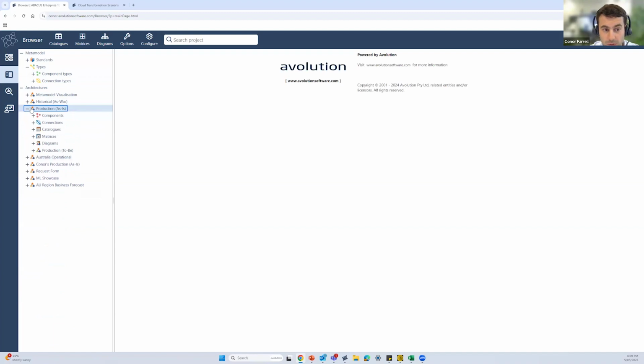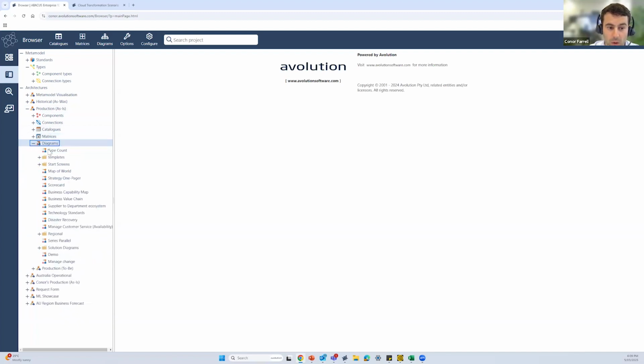Some of the most popular versions of these might be our production as-is, or maybe our current state. Once we have that created, then we can start to get an idea of our future state. That is something we're going to focus on throughout today's session. I've mentioned we would look at creating our components and our connections. We've had a quick look at our catalogs. We can look at including our matrices here. But ultimately, what we are looking at building out is our different diagrams.